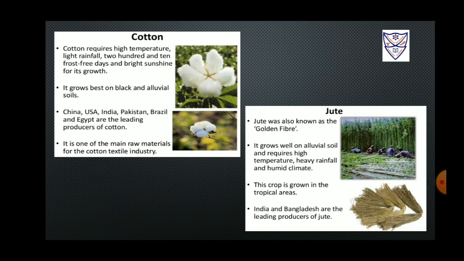Jute. Earlier, this plant used to be known as golden fiber. Alluvial soil is considered best to grow jute. It needs heavy rainfall, high temperature, and a humid climate in order to be cultivated as a crop. Bangladesh and India are two of the major producers of this crop.